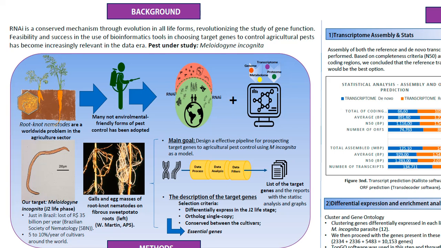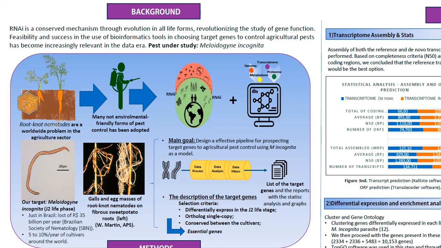In this sense, our pest under study is the root-knot nematode Meloidogyne incognita, which causes high damage to agriculture in Brazil and throughout the world. Here's a photo of a cultivar infected by the pest M. incognita. This pest uses the nutrient reservoir of the roots to ovulate, feed, and settle there, in addition to developing for the next stage of life, which ends up generating this appearance of galls in the root.